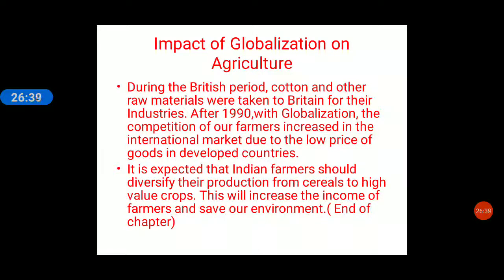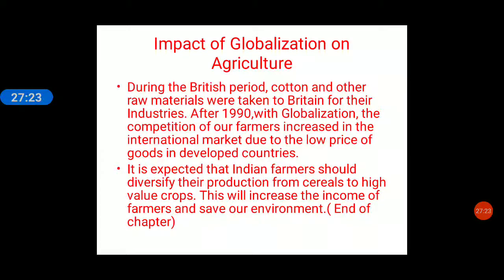Now the demand for crops is more. Different types of fruits, different types of vegetables, different types of crops are having great demand from the international market. So farmers are expected to diversify their production from cereals to high value crops. If we compare cereals to high value crops, suppose tea and coffee. Tea and coffee have a great international market. Now if we increase the land under tea and coffee, the farmers have more profit, especially in those areas where it is grown. So this way we can increase our production by diversifying the production.